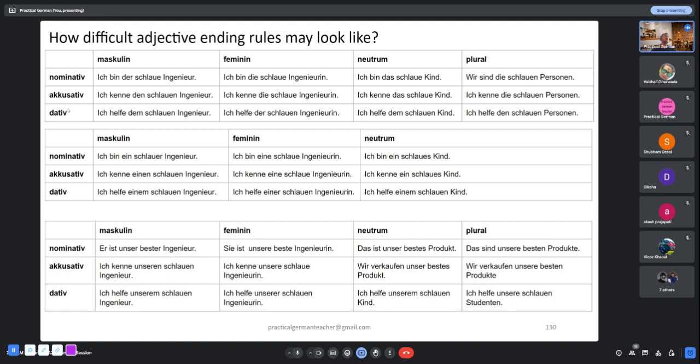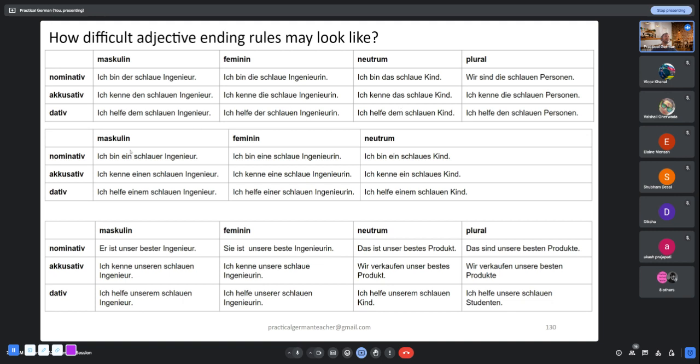Then if you look at the third scenario, where the noun finds itself in dative case because the verb is helfen, everywhere, for example here the article is dem, but the adjective is ending in n. Here the article is der because feminine dative. Adjective ending still remains n. Here the article is dem because neutrum dative. The adjective ending is n. Here the adjective ending is n. You'll have to remember the adjective endings, okay? Not the article ending, the adjective ending.